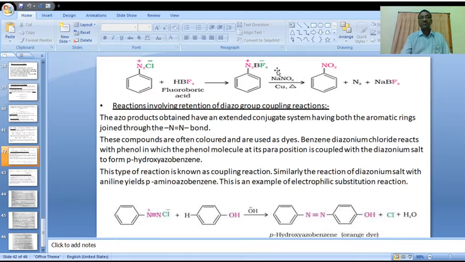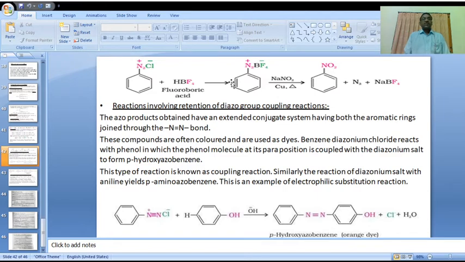Here the diazo functional group is replaced by nitro group, NO2 group. In this reaction nitrogen gas is released. Okay. This is about replacement by NO2 group. Okay.